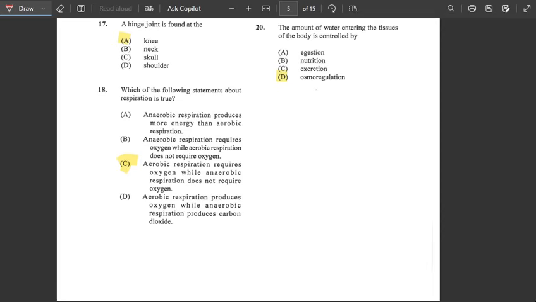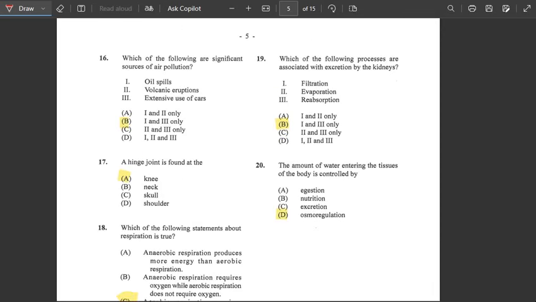Alright, good. Number 19 here, it says which of the following processes are associated with excretion by the kidneys. So the processes associated with excretion by the kidneys would be filtration and reabsorption. Alright, so the answer would be B, 1 and 3, filtration and reabsorption.